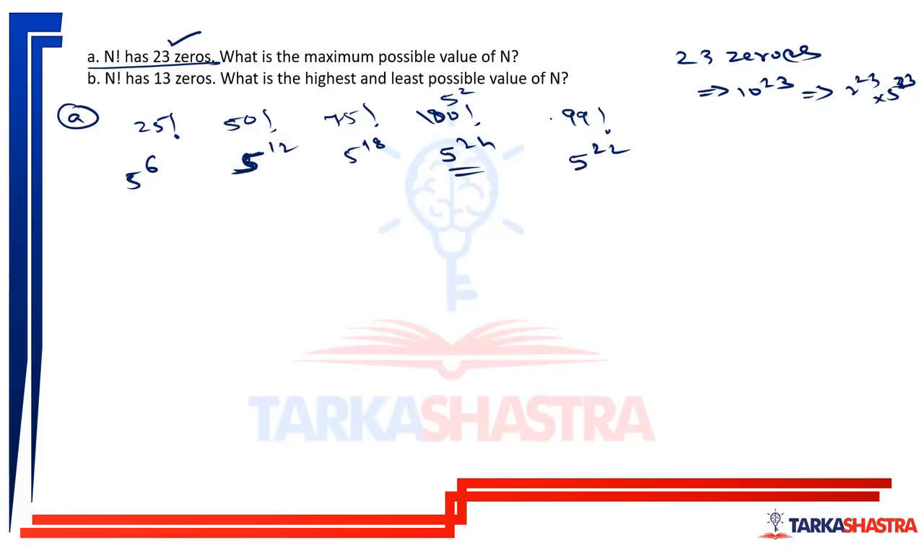Now, if I remove that 100 and I use only 99 factorial, I'll have 5 raised to 22. So 5 raised to 23 is not possible. So maximum possible value of n cannot be determined. Okay, I hope it is clear. Simple concept. I hope it is clear.